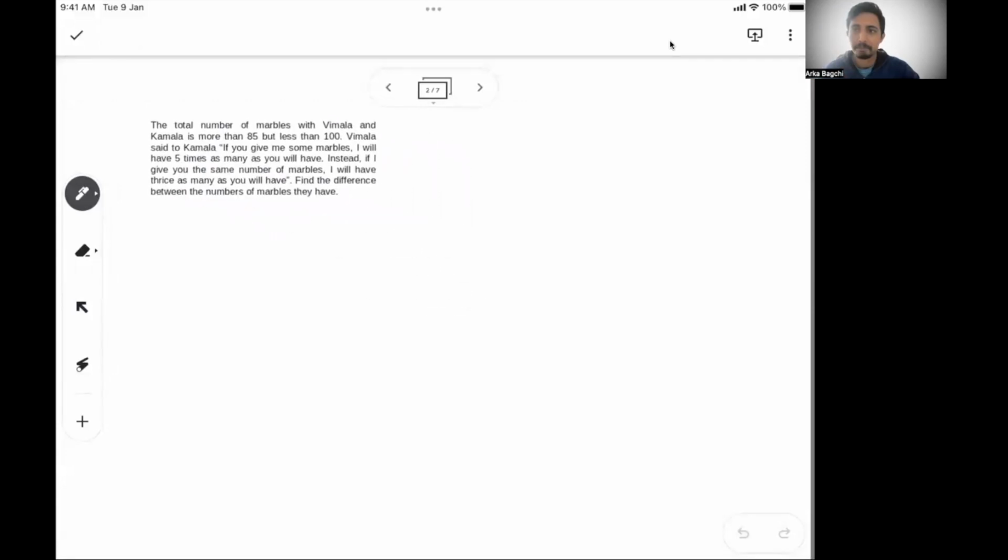These problems are very common when it comes to CAT or any other entrance exams. These are an absolute favorite of CAT. So it says the total number of marbles with Vimala and Kamala is more than 85 but less than 100. So that means, can I say 85 less than Vimala plus Kamala less than 100?